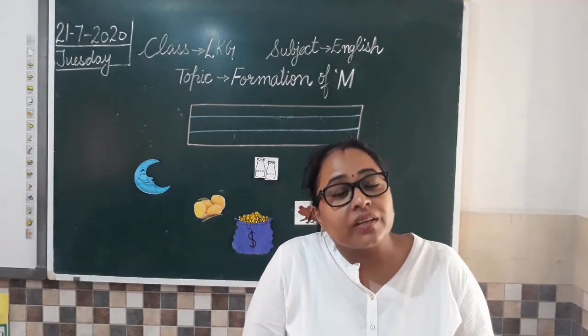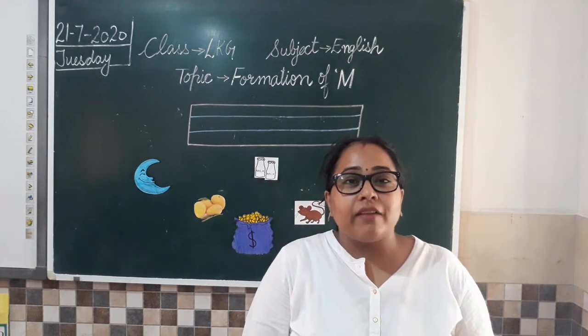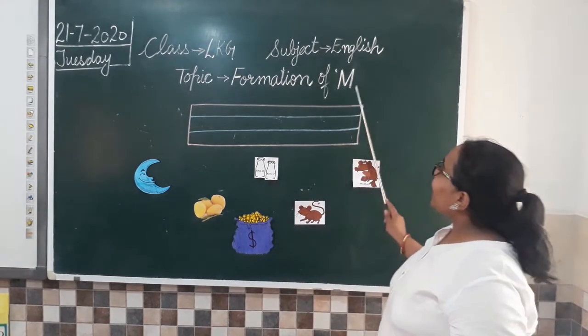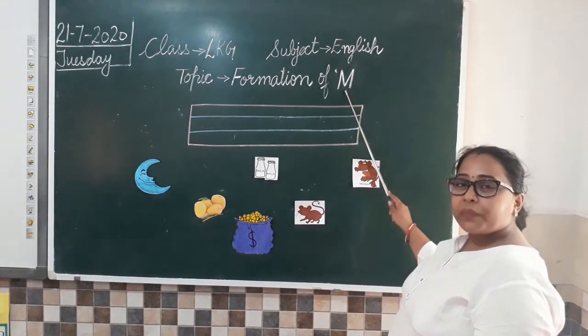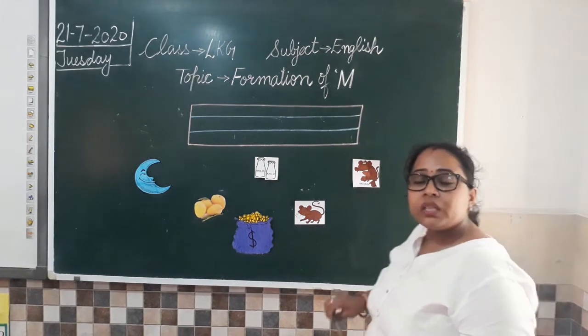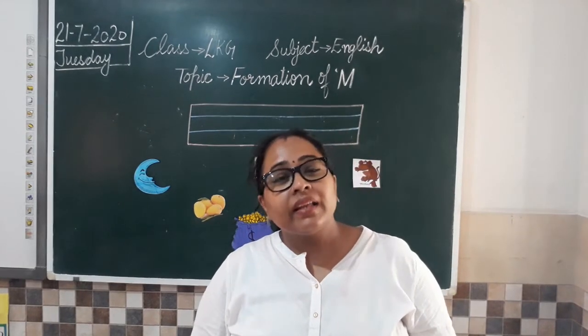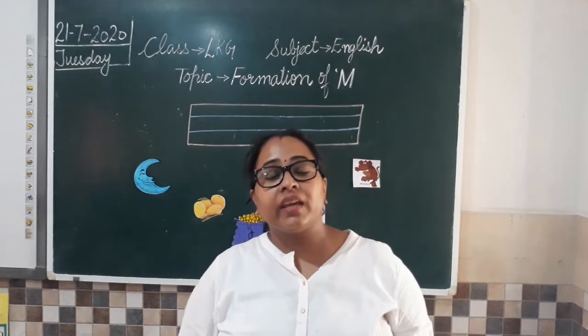We are going to learn about a new alphabet. That is alphabet M. Which alphabet is this? M. So till now we have completed lot of alphabets. Sleeping standing line alphabets. कौन से थे?